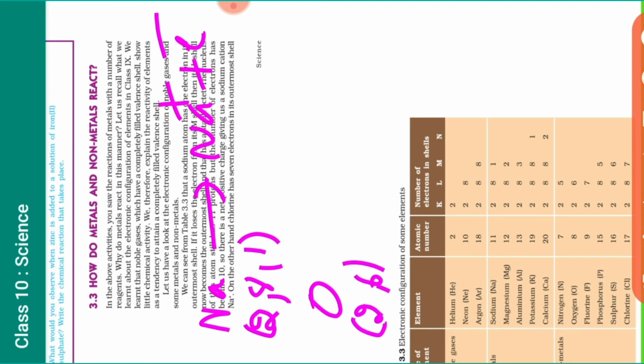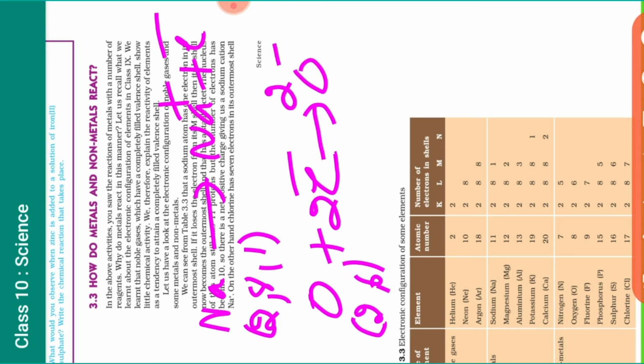So it requires 2 electrons to become stable. So it will become O 2 negative. Now you see the difference. Sodium is losing only 1 electron, but oxygen is gaining 2 electrons. It means we have to take sodium 2 times. So what will be the formula, beta?